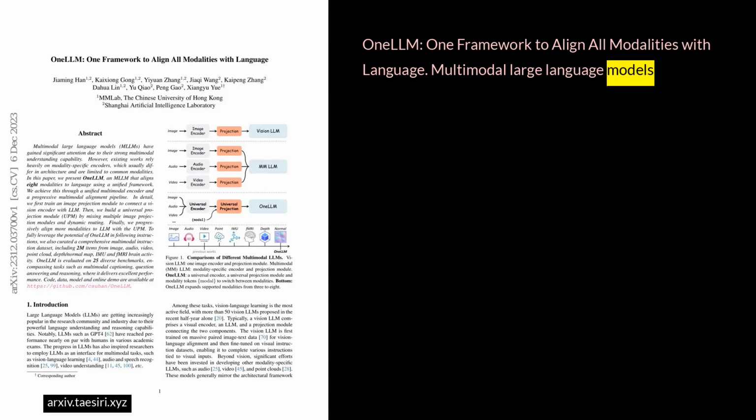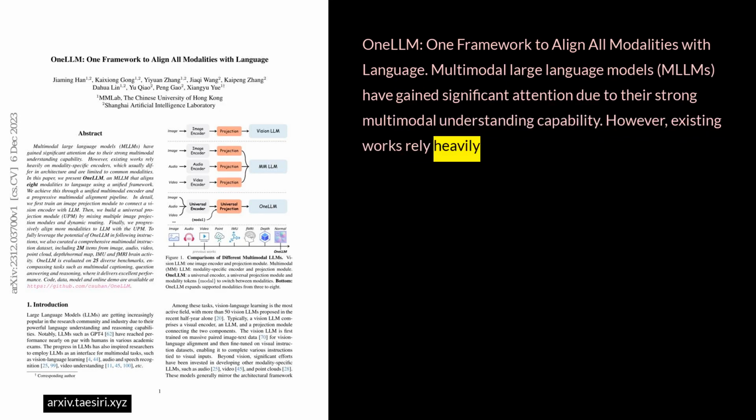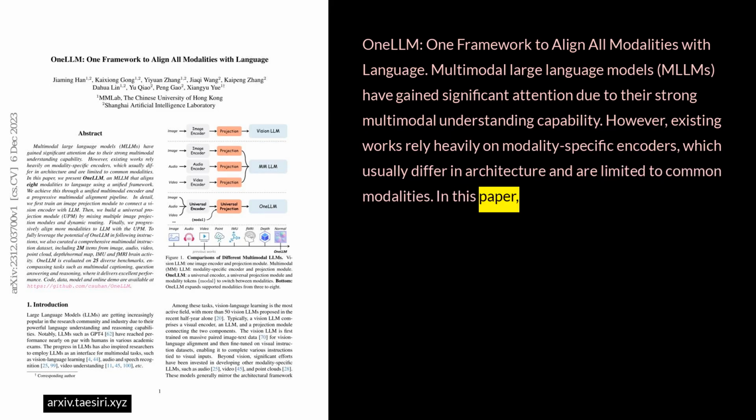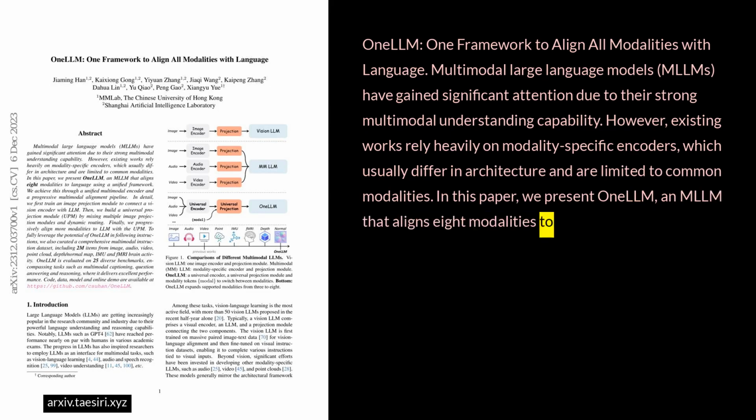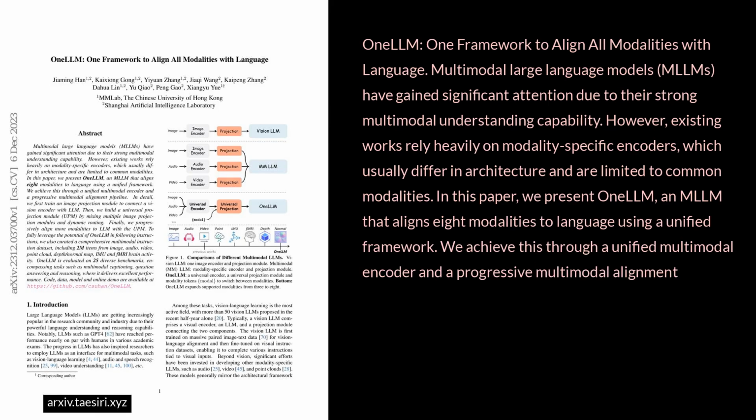OneLLM, one framework to align all modalities with language. Multimodal large language models, MLLMs, have gained significant attention due to their strong multimodal understanding capability. However, existing works rely heavily on modality-specific encoders, which usually differ in architecture and are limited to common modalities. In this paper, we present OneLLM, an MLLM that aligns 8 modalities to language using a unified framework. We achieve this through a unified multimodal encoder and a progressive multimodal alignment pipeline.